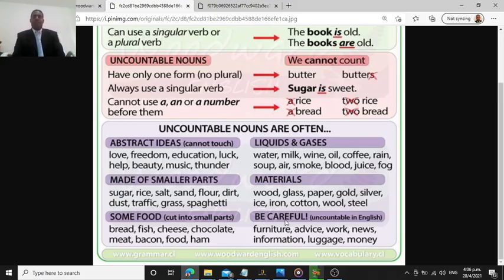And here it says, be careful. Some nouns are uncountable in English directly. They don't belong to those families that we got there, but they are uncountable. What? Furniture, advice, work, news, information, luggage, and money.